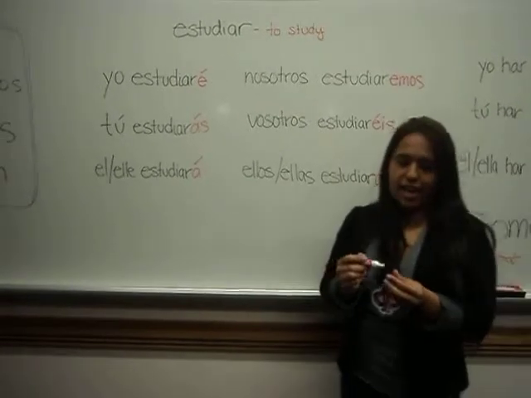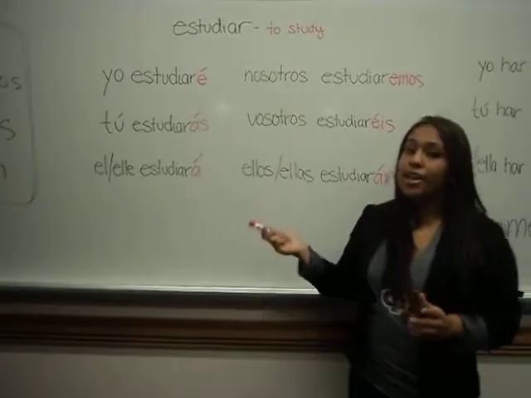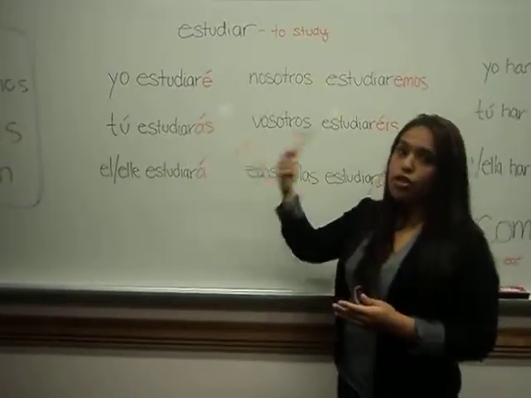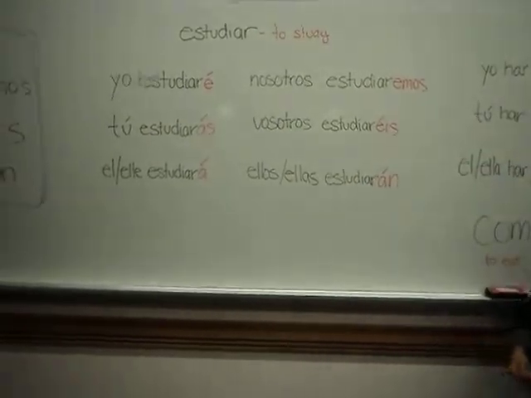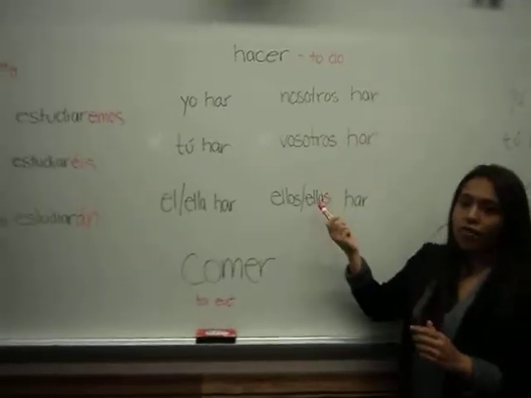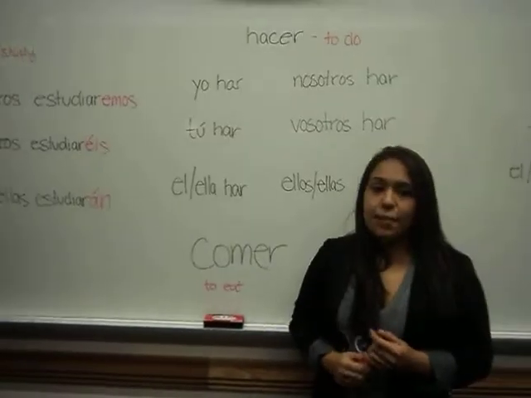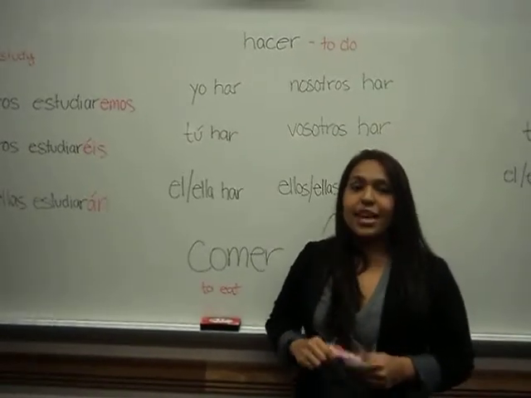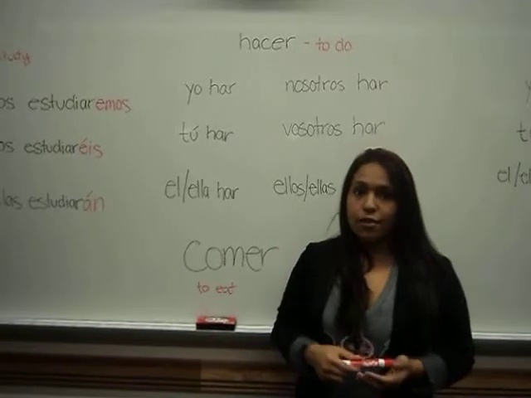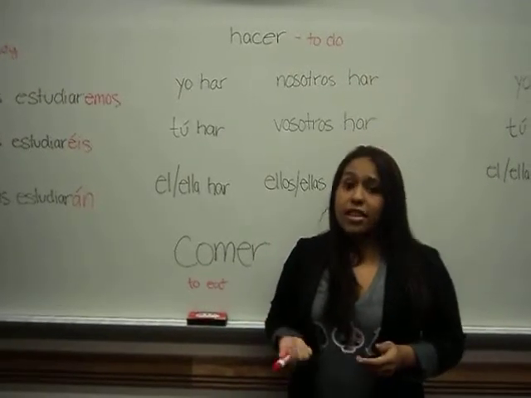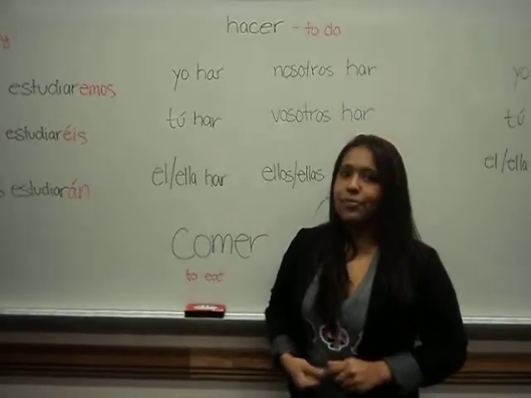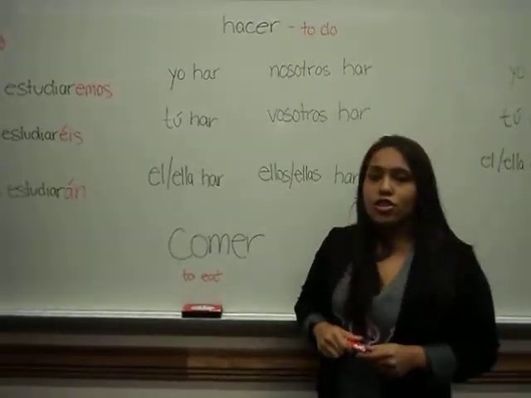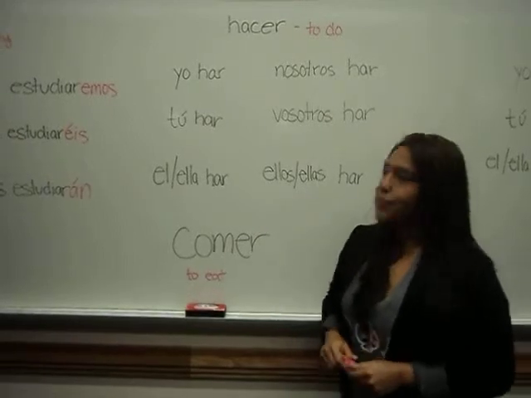So here you will see that we don't eliminate anything. We just add on the future tense. So we're going to move on to ER verbs. The one thing to keep in mind with ER and IR verbs is that some verbs are irregular and some verbs are regular. We have a list of our irregular ER and IR verbs that you can take a look at on our website. So first, I'm going to teach you how to conjugate an irregular ER verb.